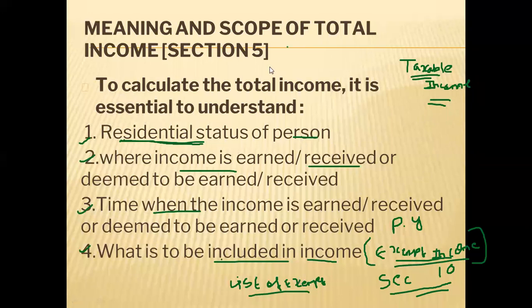So the only thing you have to understand is that if an income is an exempt income, we will not add it in the taxable income. Why? Because on that we need not pay tax. So understanding the exempt income list from a practical point of view is very important. Suppose you are giving advice or consultancy on tax to some person, for that you should have detailed knowledge of that. But from an academic point of view, we will be dealing only with what is relevant